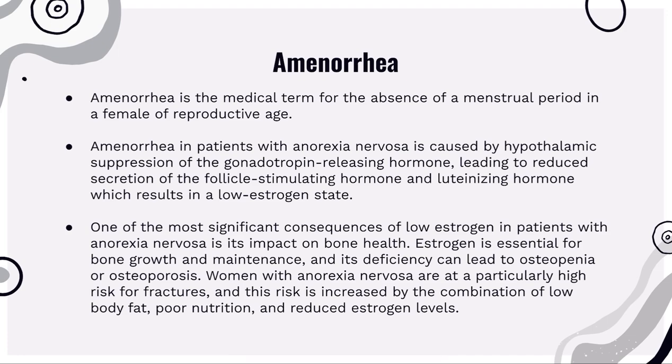Amenorrhea. Amenorrhea is the medical term for the absence of a menstrual period in a female of reproductive age. Amenorrhea in patients with anorexia nervosa is caused by hypothalamic suppression of gonadotropin-releasing hormone, leading to reduced secretion of follicle-stimulating hormone and luteinizing hormone, which results in a low estrogen state.